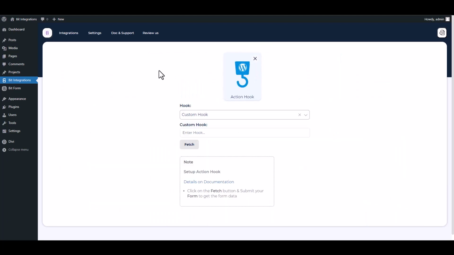You can use the custom hook for a platform which is not available in Bit Integrations, so you add those platform tasks or tag hooks on the action hook. Choose a hook. You can use built-in hooks, or if you choose the custom hook, then you have to provide your required platform hook. In this video, I will demonstrate both of them.